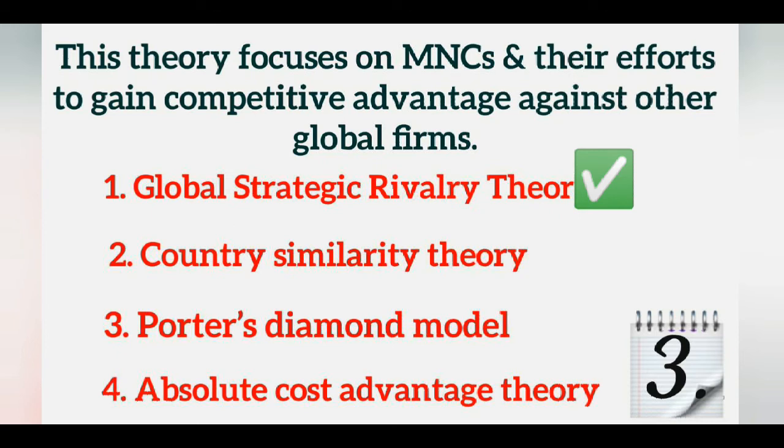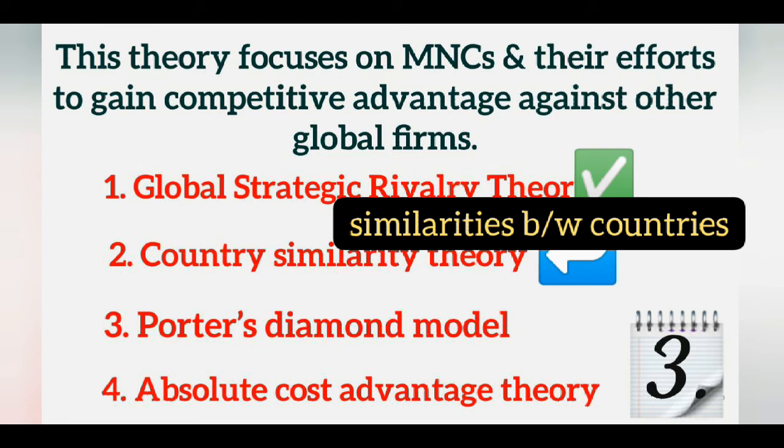And when we discuss the other 3 options, let us take first the country similarity theory. The country similarity theory was propounded by Stefan Linder, and the basic idea about this theory is that the similarities between the countries are the basis for conducting trade between the nations. And the second one is Porter's Diamond Model.